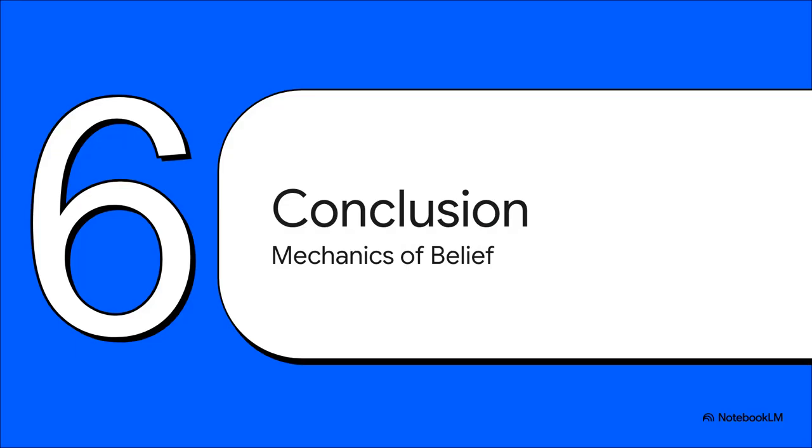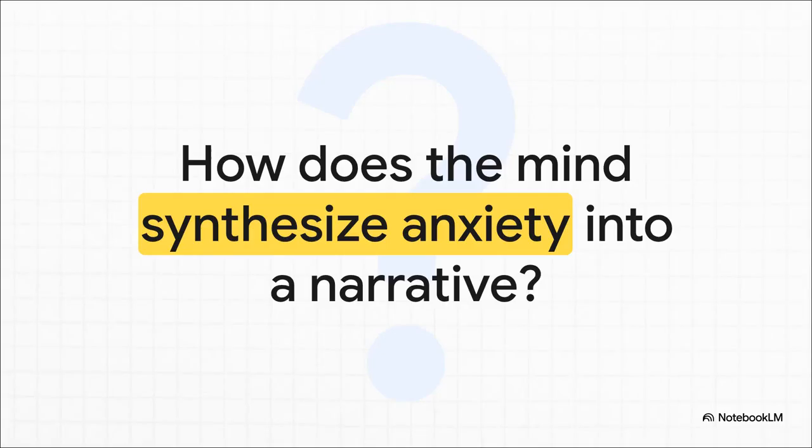Finally, Section 6, Conclusion, the mechanics of belief. As we bring this explainer to a close, observing this material really gives us profound insight into the mechanics of belief. And this brilliantly illustrates the true anatomy of a conspiracy theory. We've seen how the author starts with a hyper-specific critique of a microscopic particle, uses genuine scientific quotes completely out of their conventional context, builds a mechanical theory of diagnostic fraud, and then seamlessly glues it all onto a 3,000-year-old